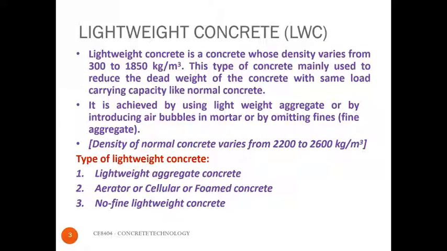Lightweight concrete is a concrete whose density varies from 300 to 1850 kg per meter cube. This type of concrete is mainly used to reduce the dead weight of the concrete. It will carry the same load as that of the normal concrete. Generally, the lightweight concrete can be produced by either using lightweight aggregate, or introducing air bubbles, or omitting fines in the concrete.